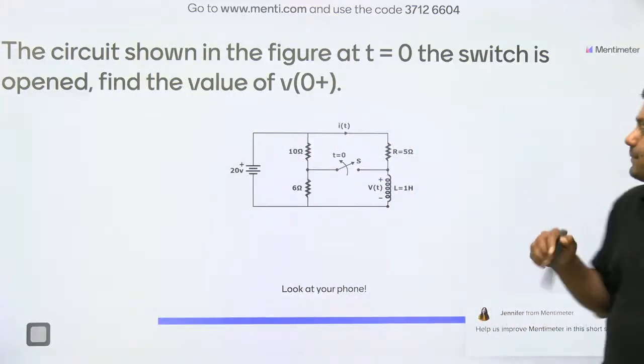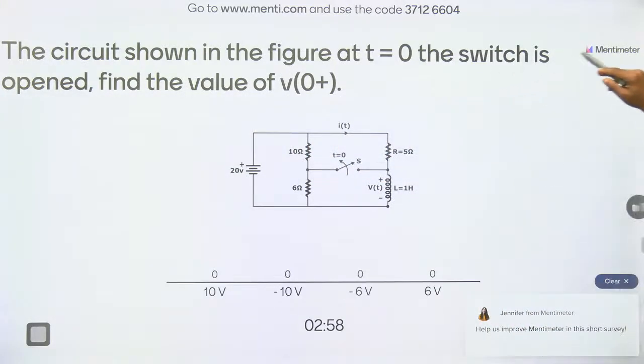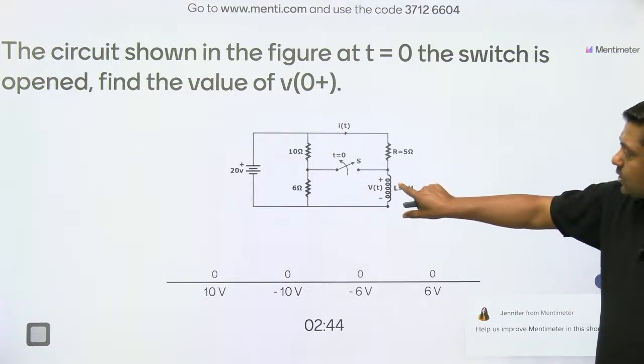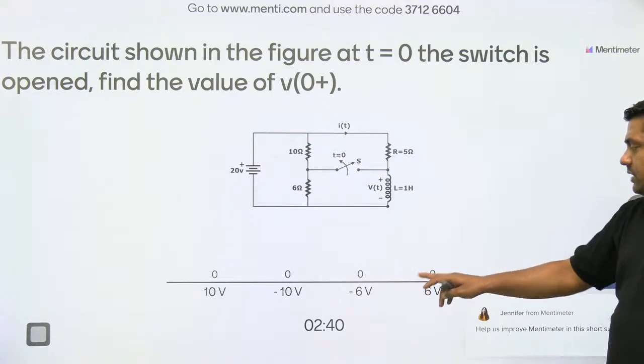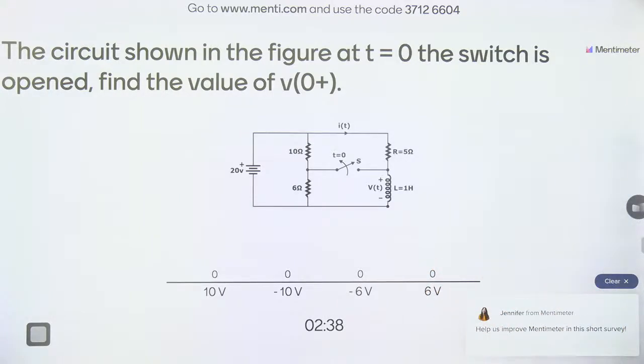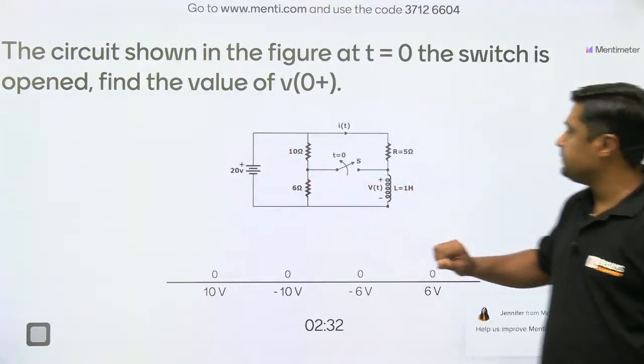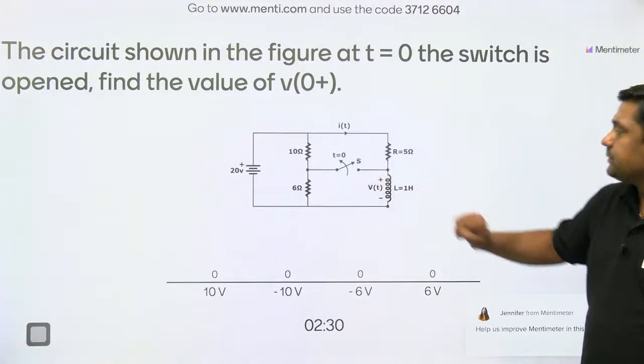Very simple and conceptual question. In the circuit shown in the figure, at t equal to 0 the switch is open. Find the value of V0 plus. What is the voltage across the inductor at 0 plus? 10, minus 10, minus 6, plus 6. It is a very simple question. The total voltage at this point is 20 volt. Initially the switch was closed.